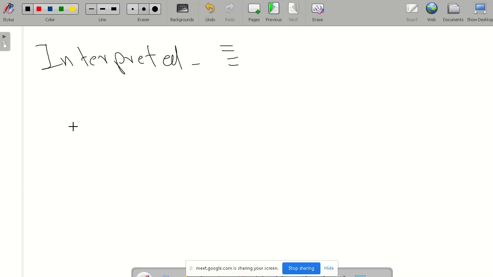Then it is an extensible language. Means we can code our Python in another programming language, for example C++. In that we can code our Python program.